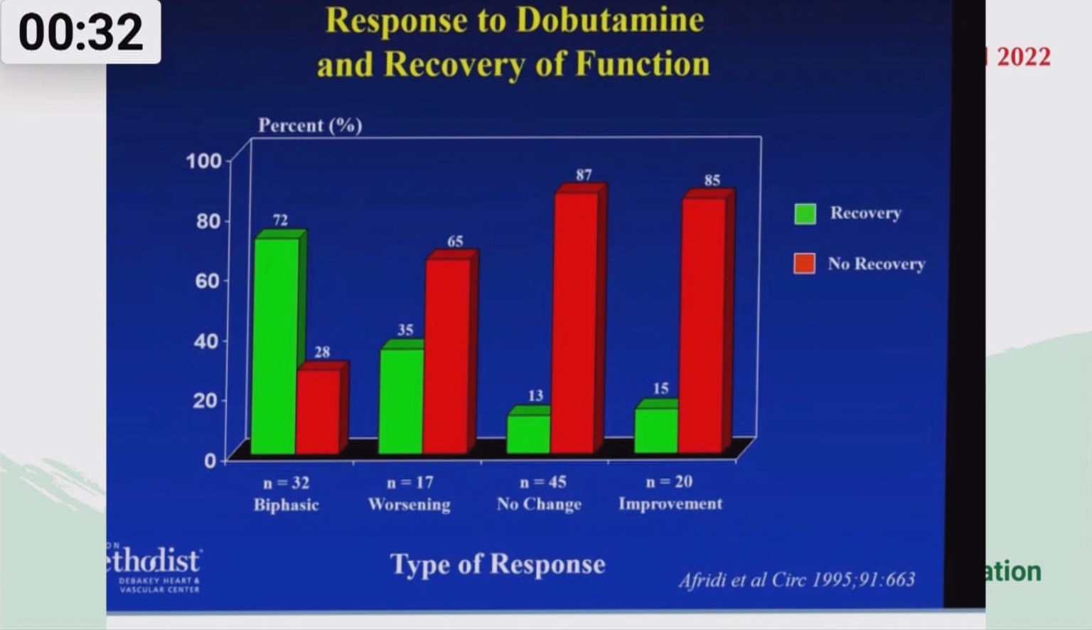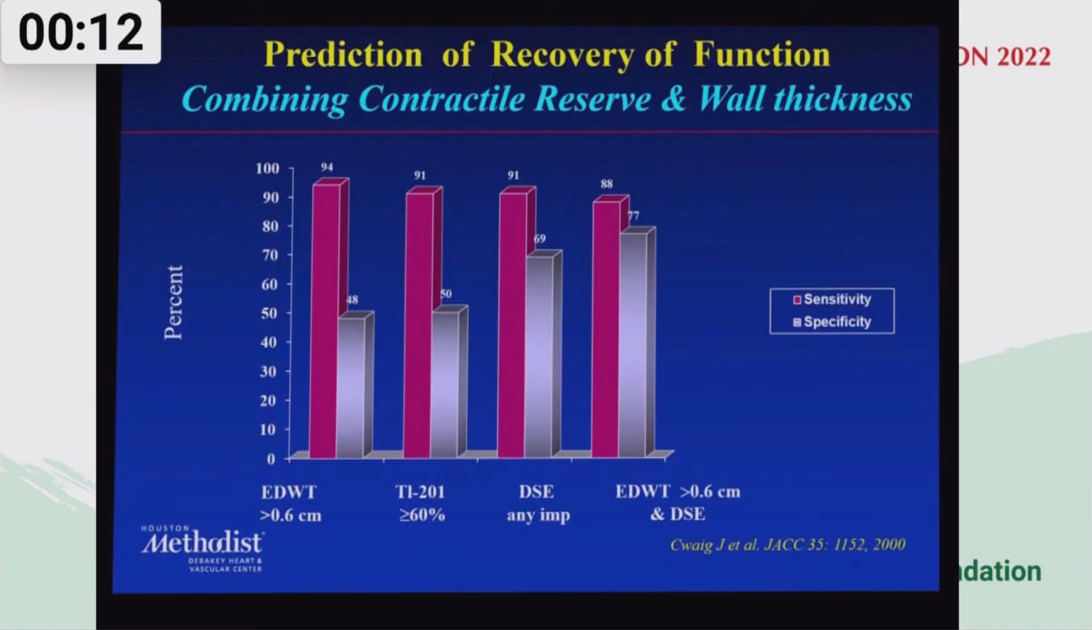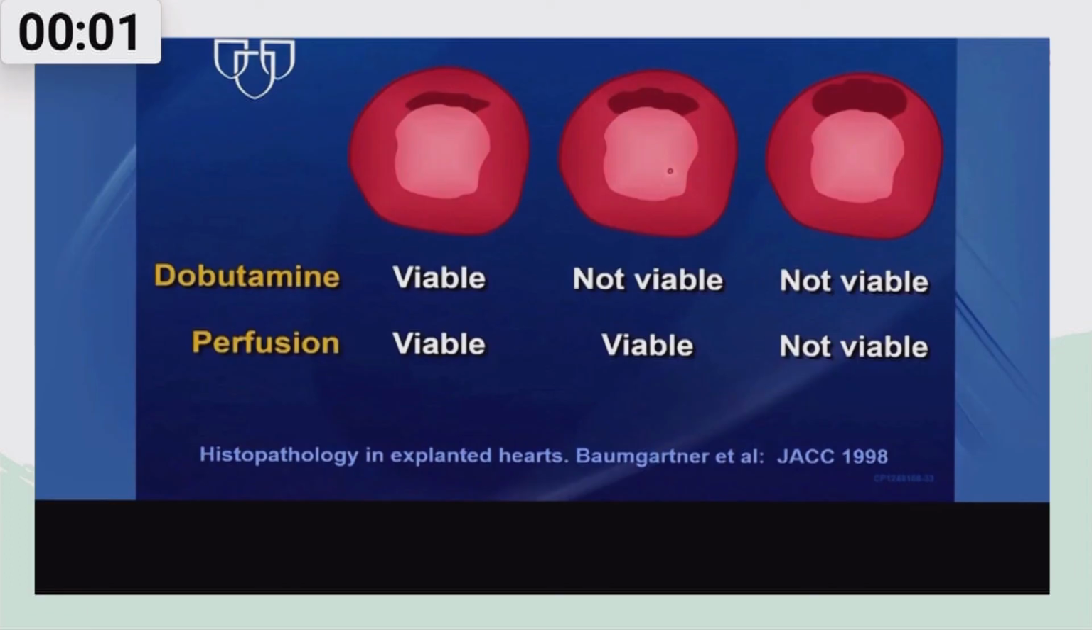Here in this picture, you can see the biphasic response and the worsening response are the people who have some viability in the myocardium, and that myocardium is going to recover. If there is sustained improvement, despite the patient having akinetic myocardium, this patient is not going to get any benefit. So putting together wall thickness and the biphasic response gives you a good sensitivity and specificity, and you may not need the PET and MRI in those cases.